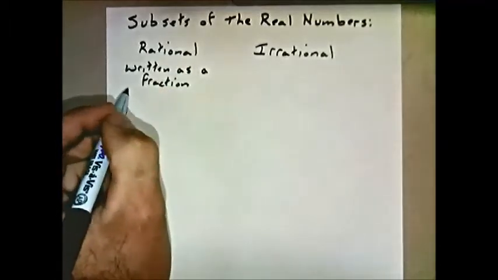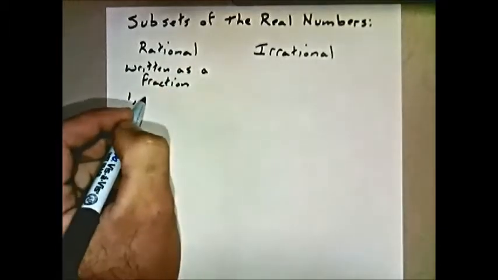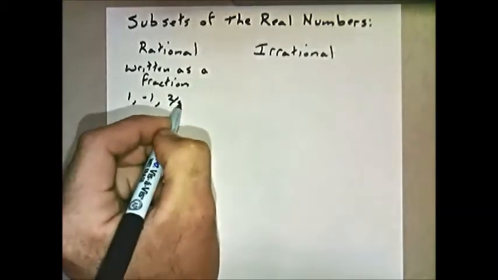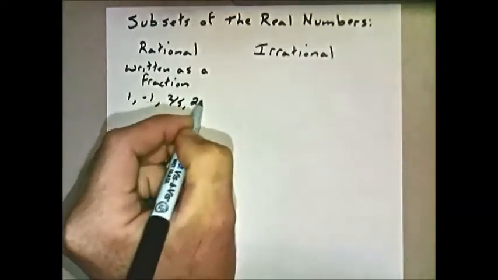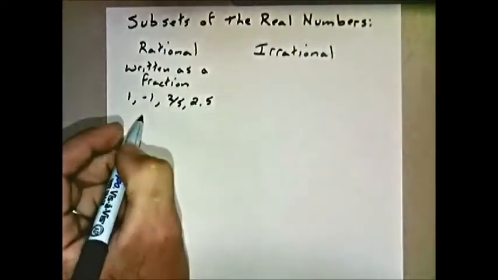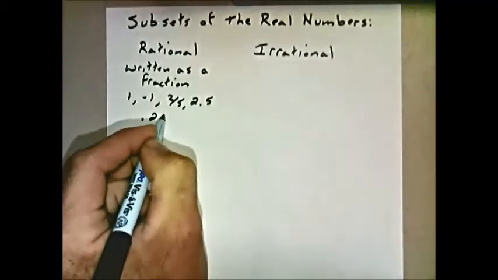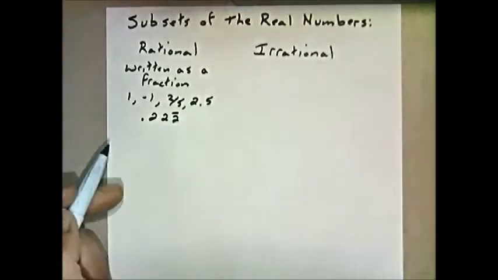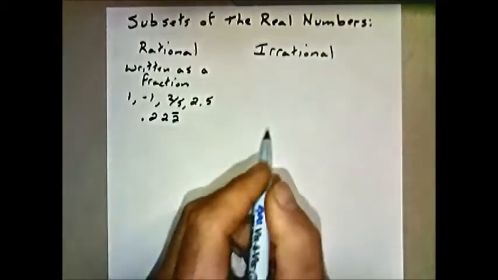Examples would be 1, -1, 2/5, 2.5, since we can write that as 5/2, but also any number that repeats, 0.22222, which is 2/9.